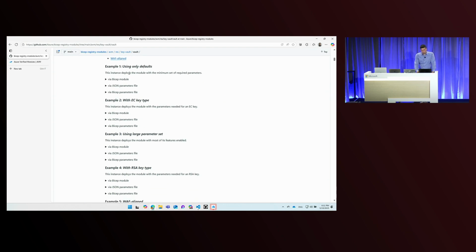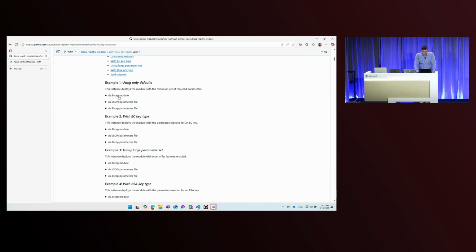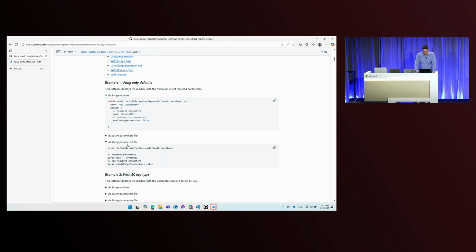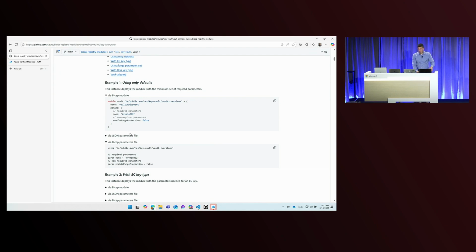Example one is typically the simplest example. And then the last one, we typically have 4, 5, 6, the last one is the most complex one. The first one is typically only a few lines of code. The idea is that we only make the bare minimum mandatory, and we do provide smart standards. We also attach a Bicep parameter file and a JSON parameter file. And if this was a Terraform module, you would obviously see all the sample code in Terraform as well.